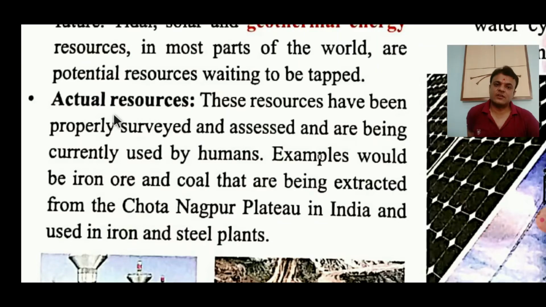Next is actual resource. Actual resources have been properly surveyed and assessed and are being currently used by humans. So opposite of potential resource, actual resources are located, assessed, surveyed and they are being currently used by humans.